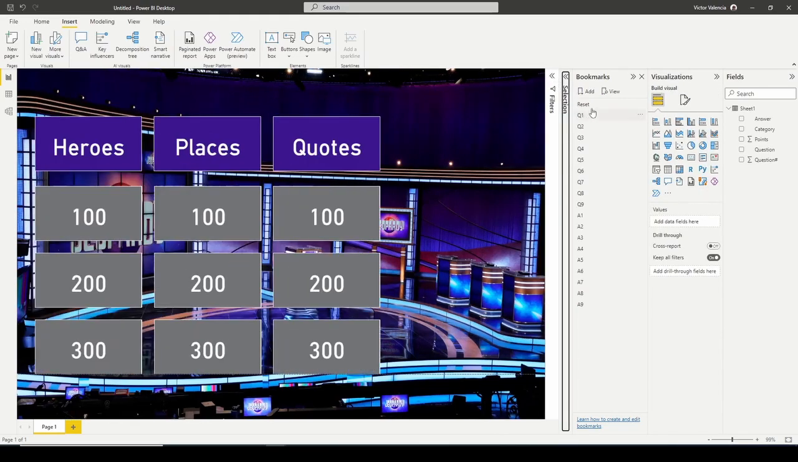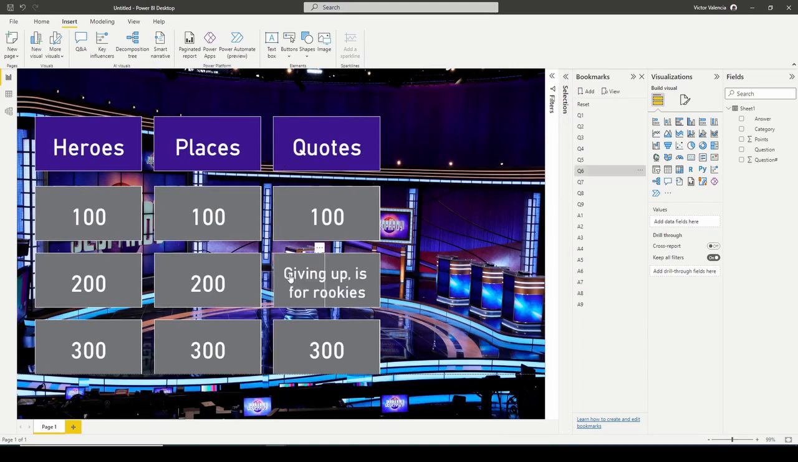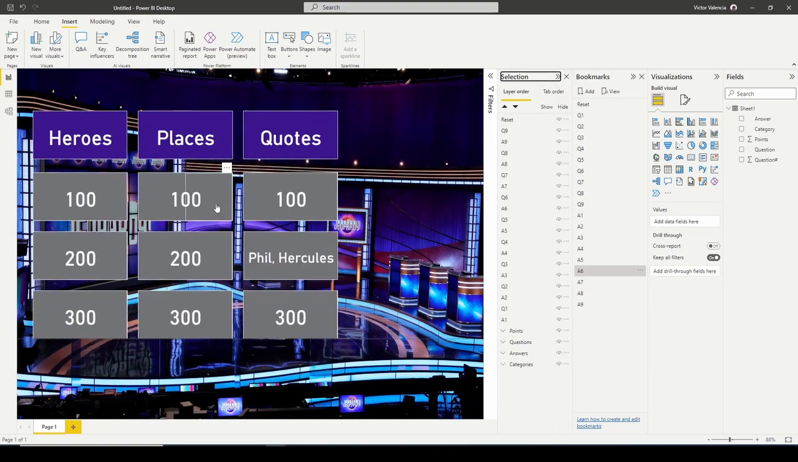Okay. And now we can start to test it out, right? If I go to quotes for 200 and I click it, giving up is for rookies. The answer, Phil from Hercules, right? So I know that that is mapped correctly. Same thing here. If I click on places for 100, where does Peter Pan live? Which is my Q2 bookmark. And then I click on this button. He lives in Neverland, which is my answer 2, and so on and so forth.